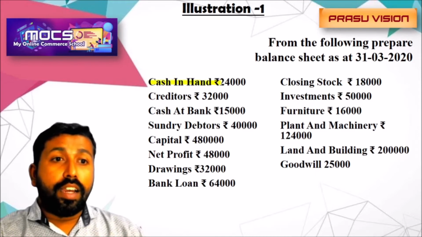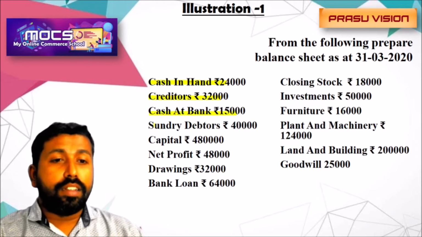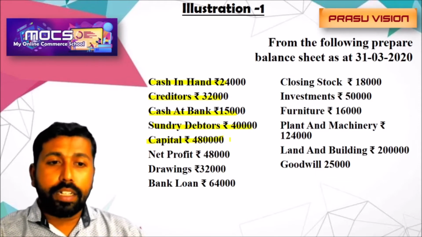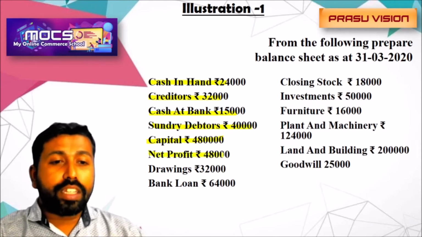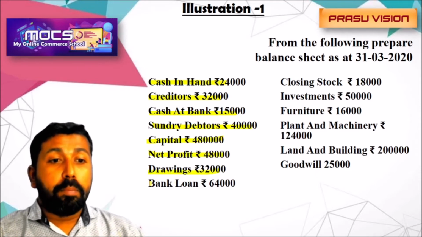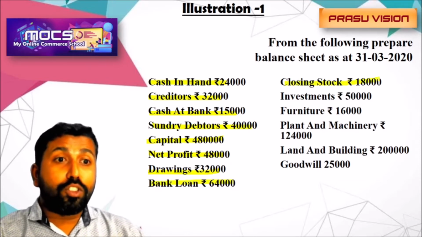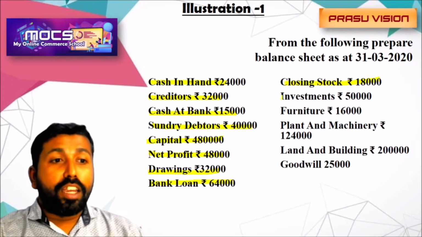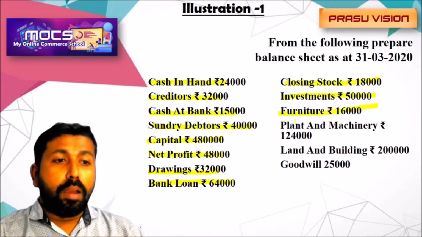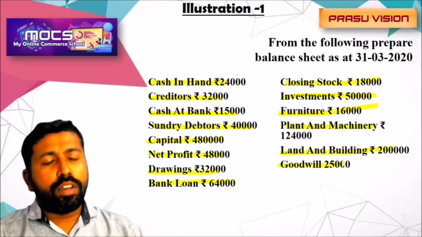Cash in hand, asset. Creditors, current liability. Cash at bank, asset. Sundry debtors, asset. Capital is to be noted on the liability side; net profit will be added to the capital, and drawings of 32,000 will be deducted from capital. Bank loan will be shown on the liability side, and closing stock will be shown on the asset side. Investment of 50,000 will be shown on the asset side. Furniture, plant and machinery, land and building, goodwill, all these items are fixed assets.